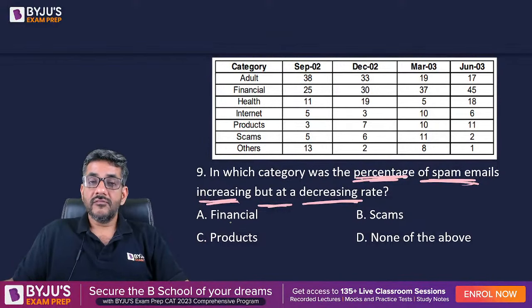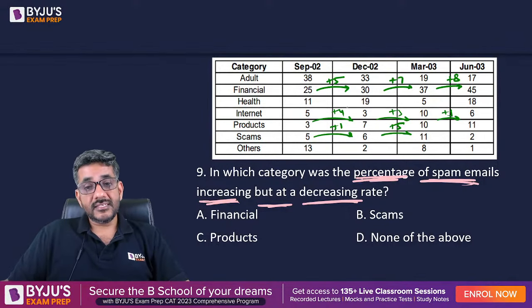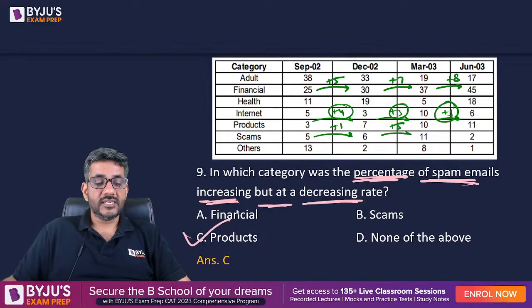Let's have a look. First option, financial. This is increasing, this is increasing, this is increasing, but not at a decreasing rate. It increased by 5 here, it increased by 7 here, it increased by 8 here. When I talk about scams, it increased by 1 here, it increased by 5 here, not at a decreasing rate. Products, it increased by 4 here, it increased by 3 here, it increased by 1 here. Yes, it is increasing at a decreasing rate. So straight away my answer for this question is option C, that is products.